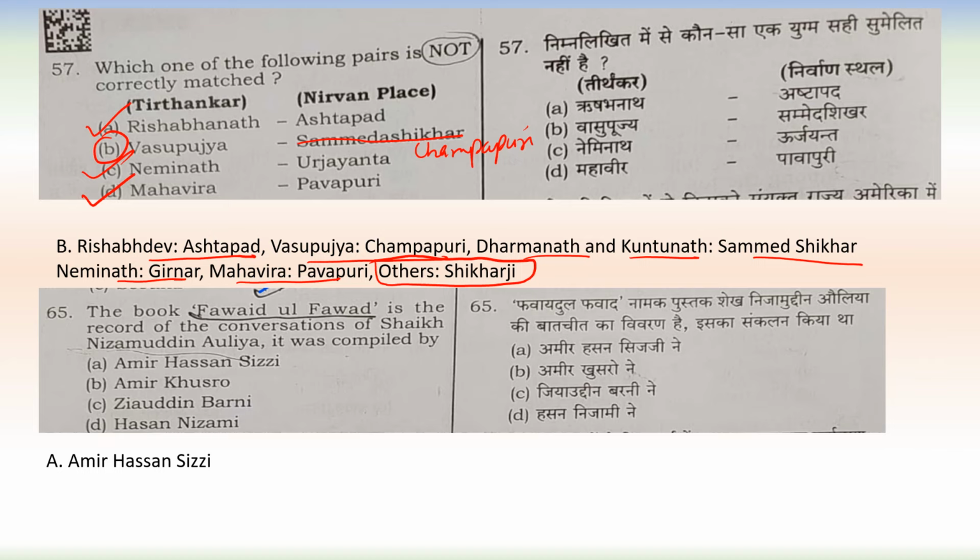Next question. The book Fawad ul Fawad is the record of the conversation of Sheikh Nizamuddin Aulia, and it was compiled by Amir Hassan Sizi. So A is our answer. This is a factual question, Fawad ul Fawad, compiled by Amir Hassan Sizi.